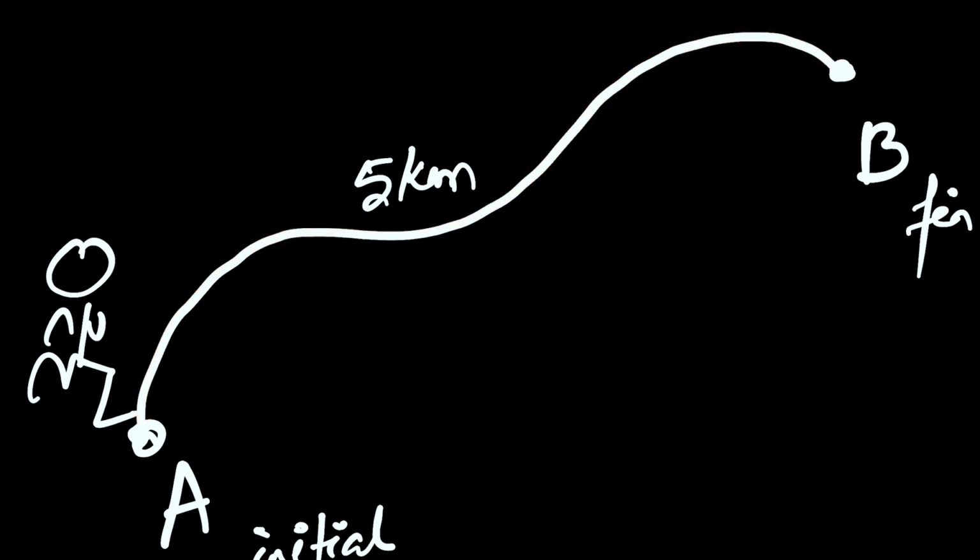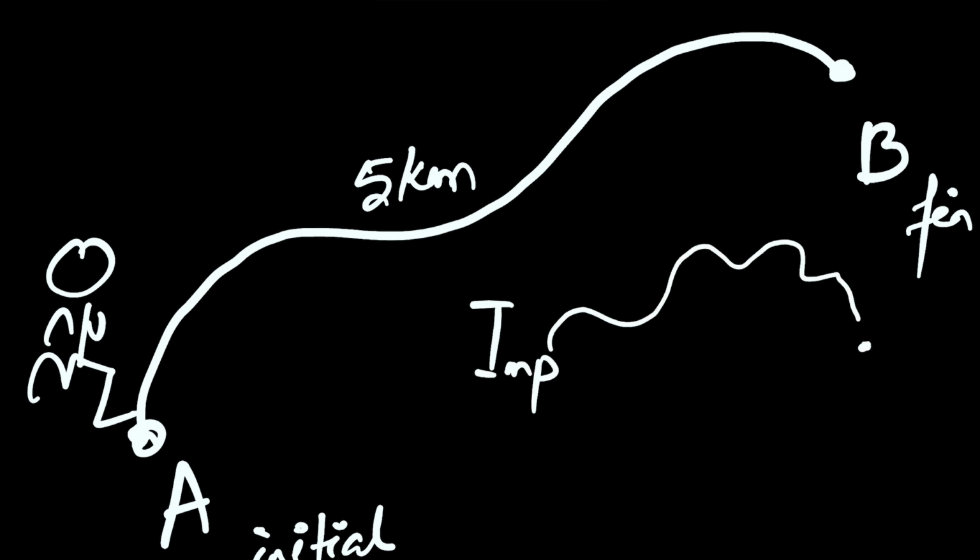Got it? Now what about the distance of the same path? What about the length of the same path starting from B? I mean, if the guy were to start from the point B along the same path, it'll still be of the same length. It'll still be 5 kilometers. Let's take one example for you to understand. If I say Imphal to Ukhrul is roughly, it's not a straight line, it's not a straight path, roughly 80 to 90 kilometers from Imphal to Ukhrul.